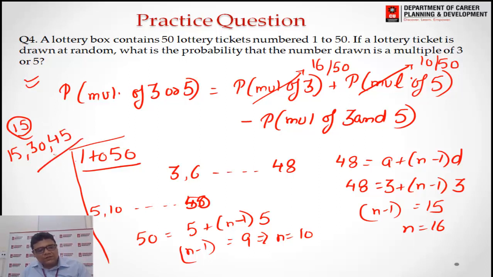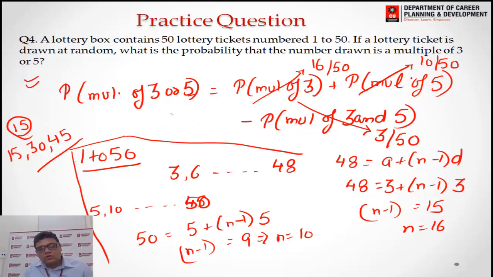3, 15, 30 and 45. So there are only 3 numbers. So the probability of those which are multiples of both 3 and 5 will be 3 out of 50. So the probability will be (16 + 10 - 3) divided by 50. This will be equal to 23 divided by 50.